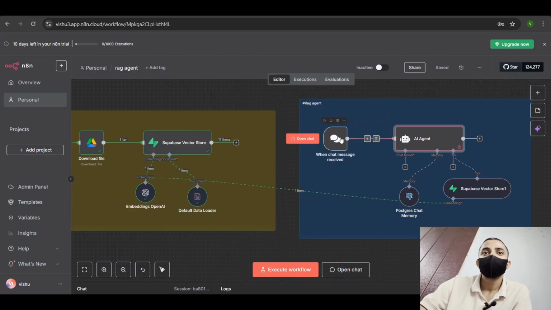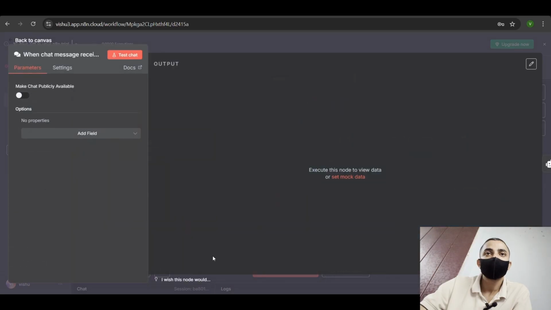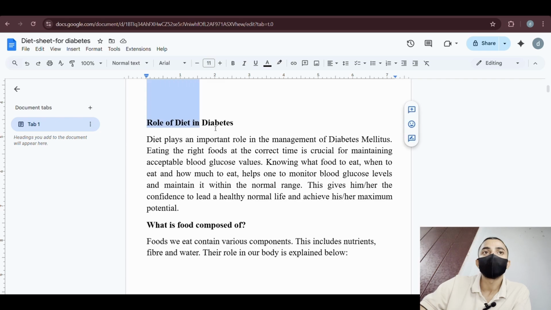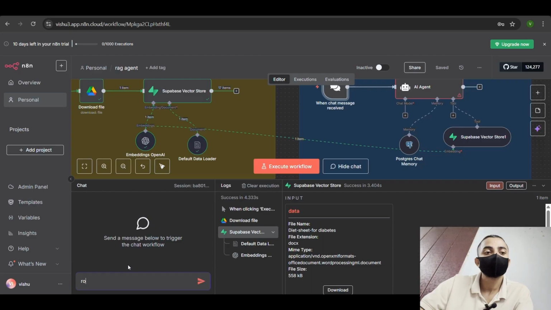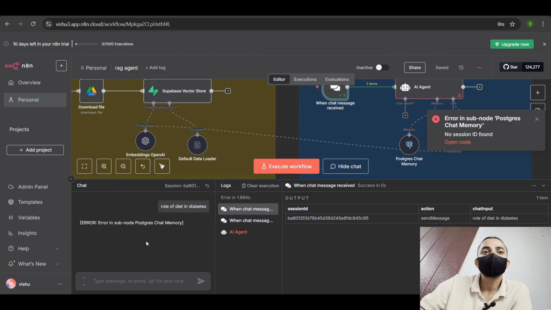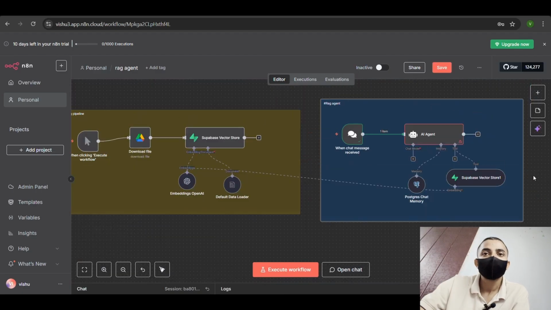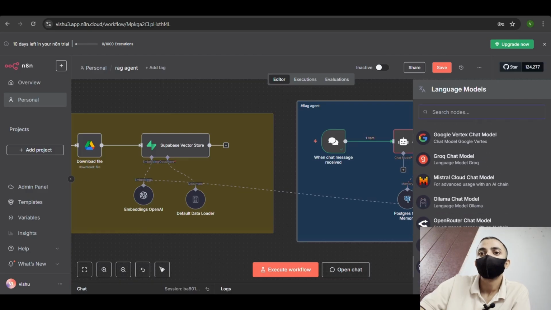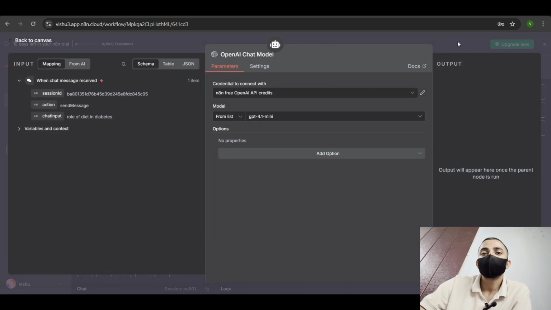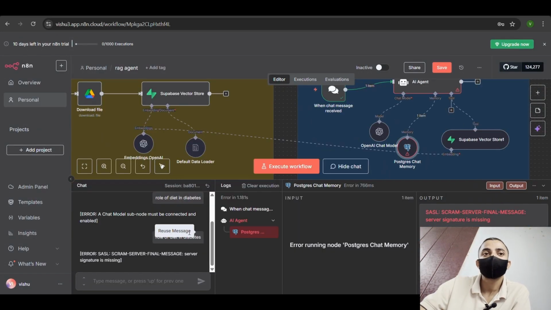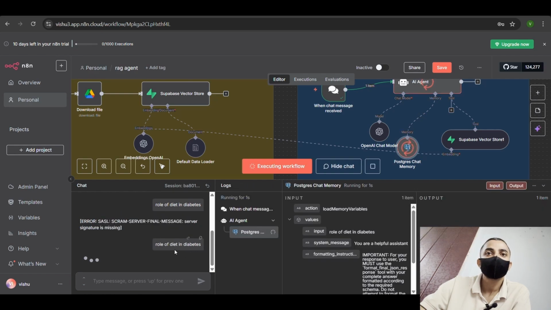Let's test this AI agent. We are going to check about diabetes, so open the chat message. We are going to ask a question like, what is the role of diet in diabetes. Coming back to n8n, let's see what this AI agent is going to answer us. It's showing an error because we did not connect the chat model. So you have to connect the chat model subnode. Connect your OpenAI chat model or anything you want to this AI agent. Let's ask again, what is the role of diet in diabetes.